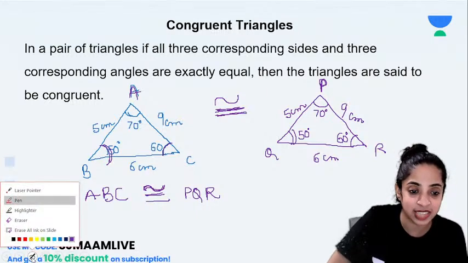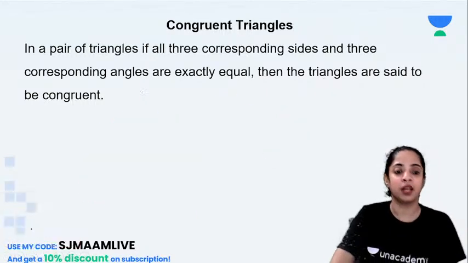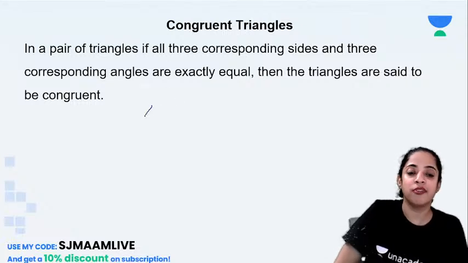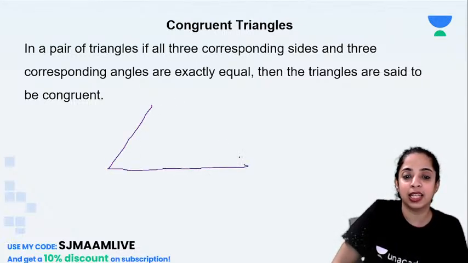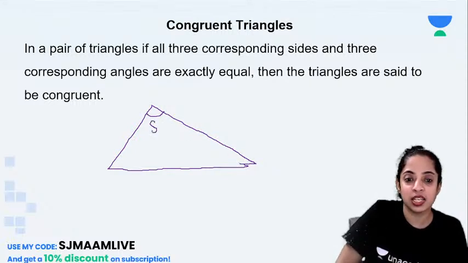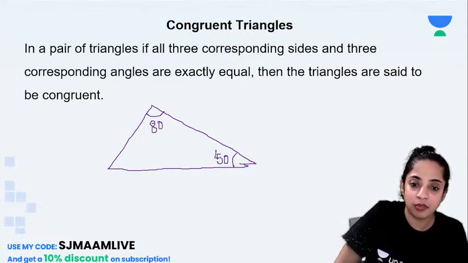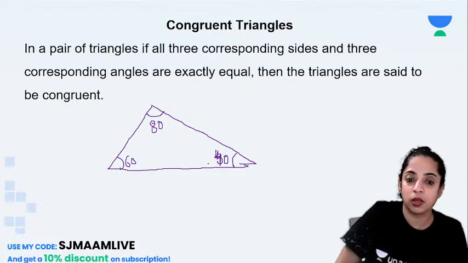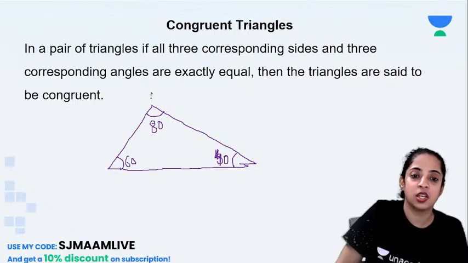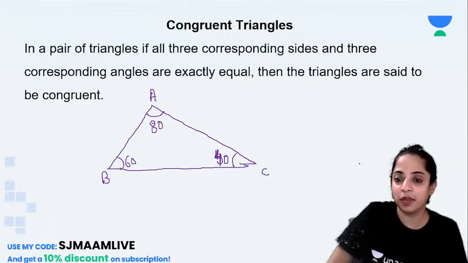Let me draw this diagram a little differently, and then explain this to you. So if I take a triangle like this, this A is 80, this is 40, and this is 60. Is the total 180? Yes. So if this is triangle ABC, and I tilt this triangle a bit, make another triangle like this.